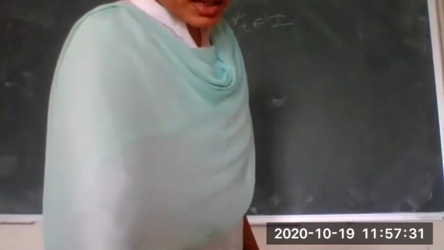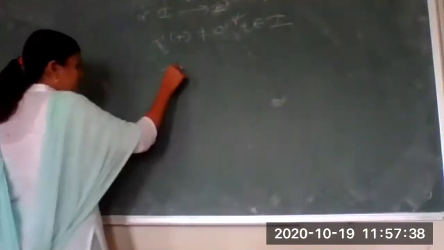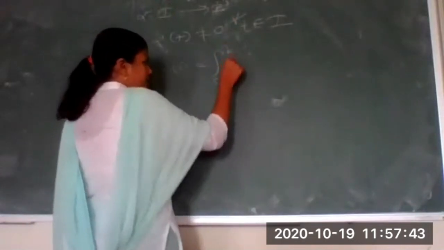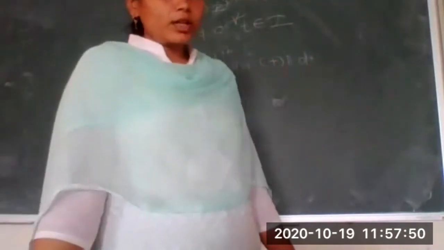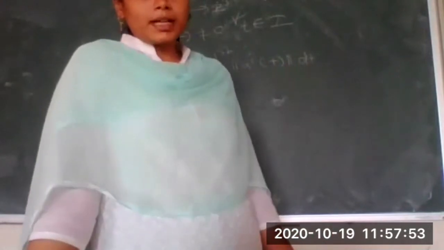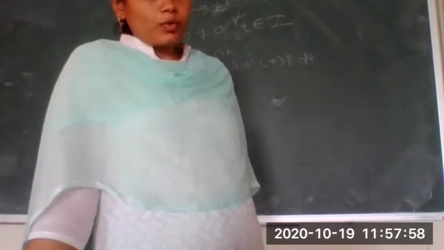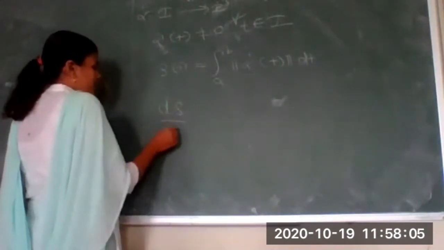Okay, what is another term we are given? How to find the arc length? We are provided that arc length is nothing but the integration from a to b of the norm of alpha dash of t dt, as we have just taken in an example. Right? Okay. What is our aim? To find a new curve beta, that is the reparameterization, in such a way that the norm of beta dash should be equal to 1. Okay. For that, let me find the derivative of this. What will be ds by dt?